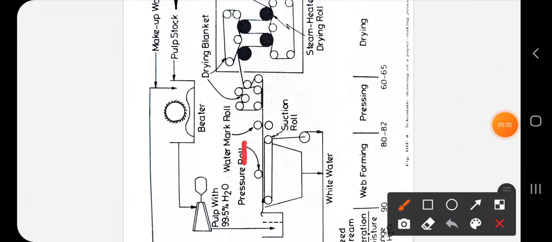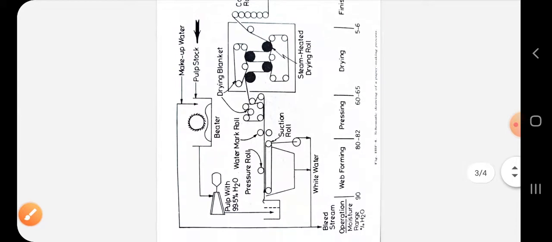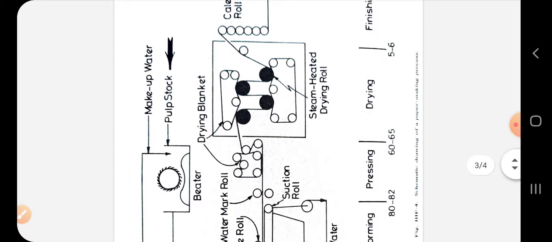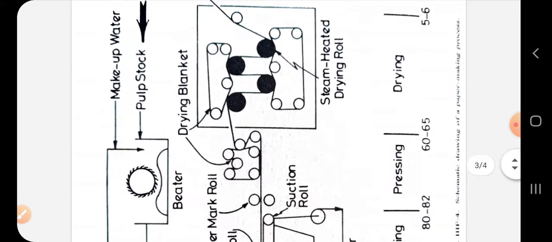Now water here drains by gravity and it is removed by pressure roll and then by suction roll. Further, the dried fibrous sheets are now fed into this steam heated drying roll, but before that it is passed through this drying blanket.